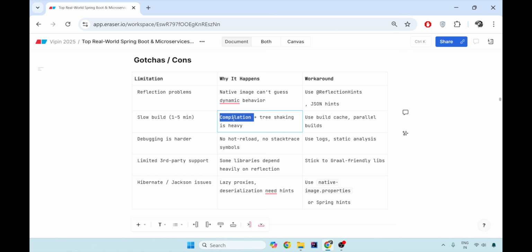There is limited support for third party. Understand this, that GraalVM is very new. Some third party libraries heavily depend upon the reflection APIs because it was an older, well-known concept. So now, as a workaround, you can try to stick with the third parties who are GraalVM friendly and who are most updated ones, because GraalVM is a very new technology. The Hibernate and Jackson issues come because we have lazy proxies and deserialization. So rather than that, you can use native image properties or Spring hints to initialize them eagerly. But if you're using GraalVM, these issues are bound to happen.